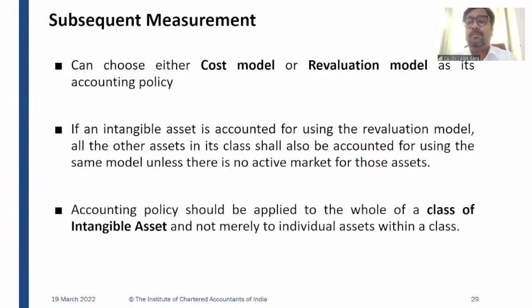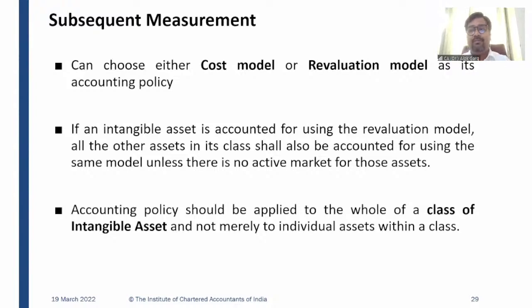So now coming to the subsequent measurement. Friends, we have discussed the initial measurement. Now we'll talk about the subsequent measurement. Like in property, plant and equipment, we discussed initial cost and subsequent cost. Initial cost means cost at the time of initial recognition. Subsequent cost means the cost which has been incurred subsequent to the initial recognition.